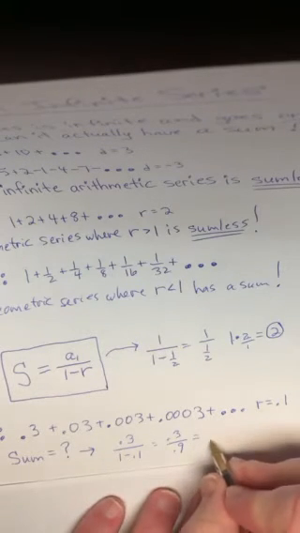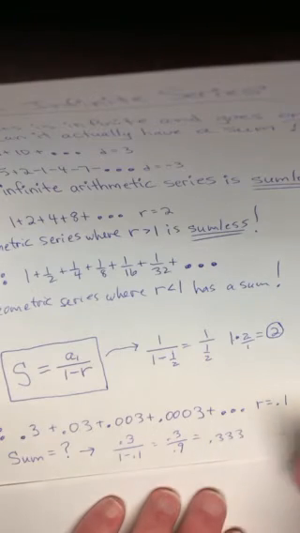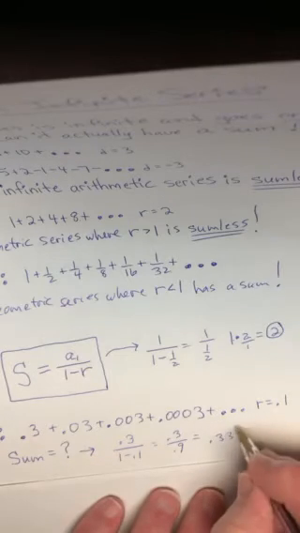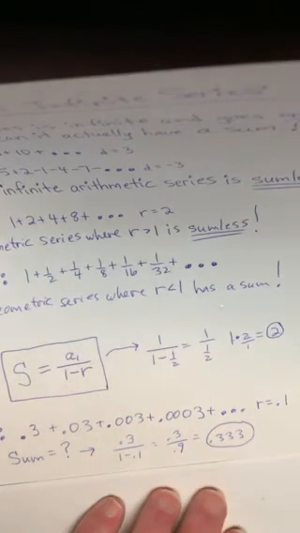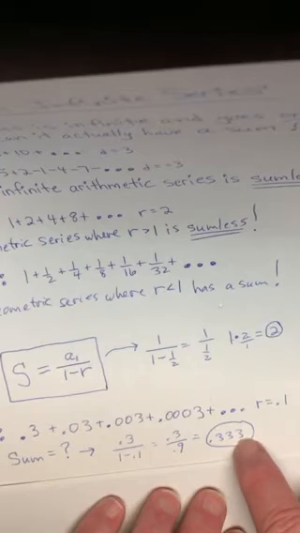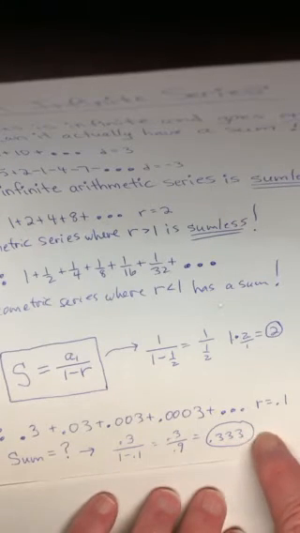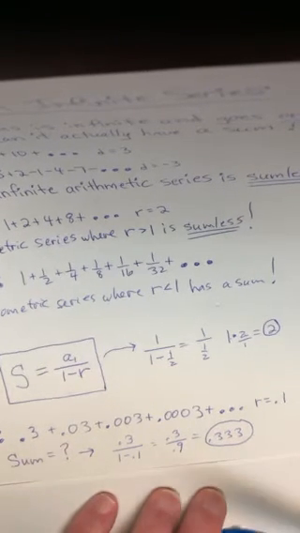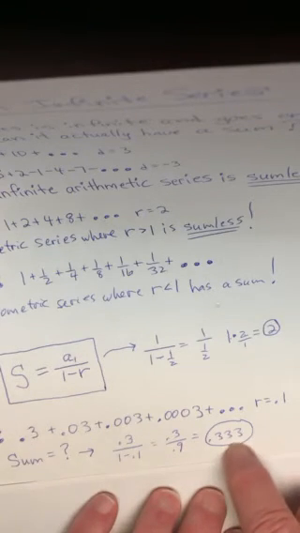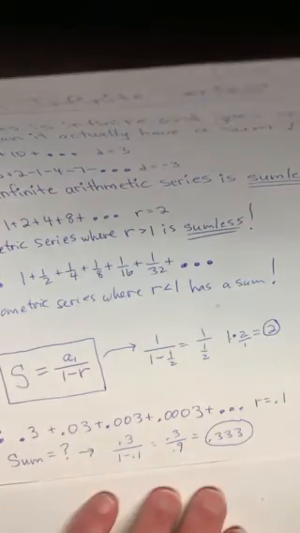Oh my gosh, I get 0.3333. It's a repeating decimal that never ends. And since all answers are rounded to the nearest 3 places when you jump to either statistics or calculus next year, that's the sum of the whole thing. Would that answer ever change? No, because all that's happening is you're adding a 3 to the end of that answer forever. And it's never going to change those 3 numbers, so that's my sum no matter how many numbers I add together. Interesting.